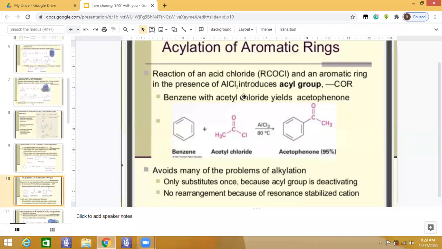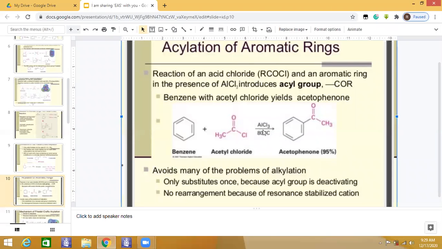Because acetyl chloride is the most reactive substance containing the acyl group, benzene treated with acetyl chloride and aluminum chloride as a catalyst forms a ketone called phenylethanone, whose common name is acetophenone.